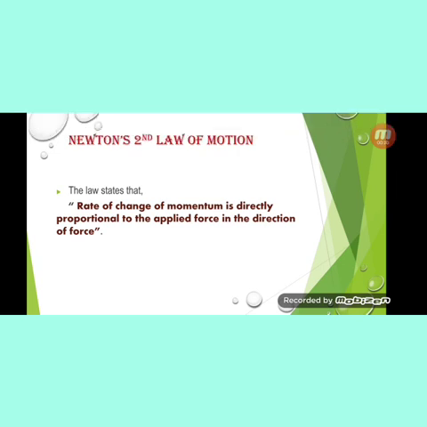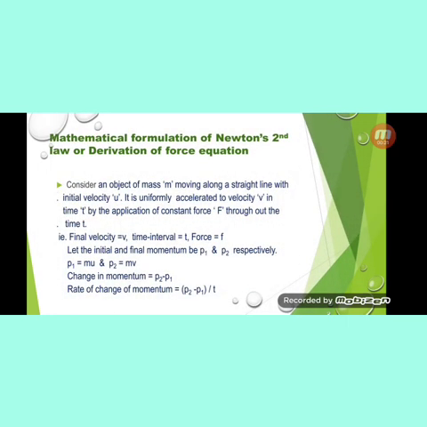For this, we will do the derivation. We will consider an object of mass m moving along a straight line with velocity u, that is, its initial velocity is u. Then it is accelerated uniformly by applying a constant force F, and its velocity becomes v. That is, v is the final velocity, u is the initial velocity, and the change takes place in the time interval t. Now let the initial and final momentum of the body be P1 and P2.